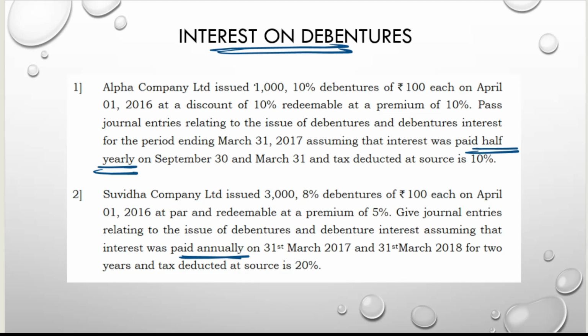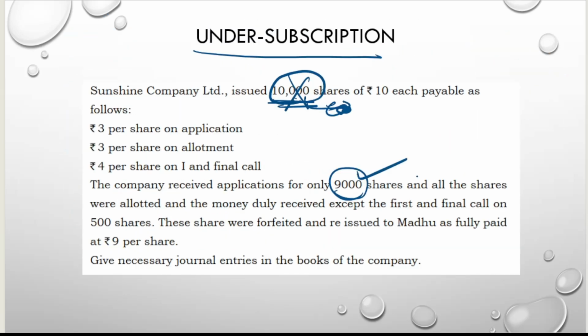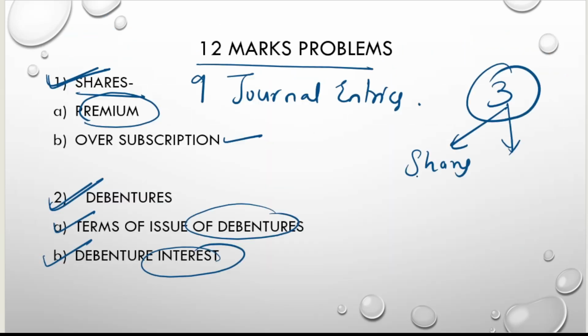Okay, and see here also they have not given rupees. If rupees is not given, you have to multiply with the price per debenture. Keep it in your mind. That is 1000 into 100, 1 lakh, 3000 into 100, 3 lakh. Like that you have to do. Hope you people got it. Interest on debentures. Next. Okay, 2 problems are completed.